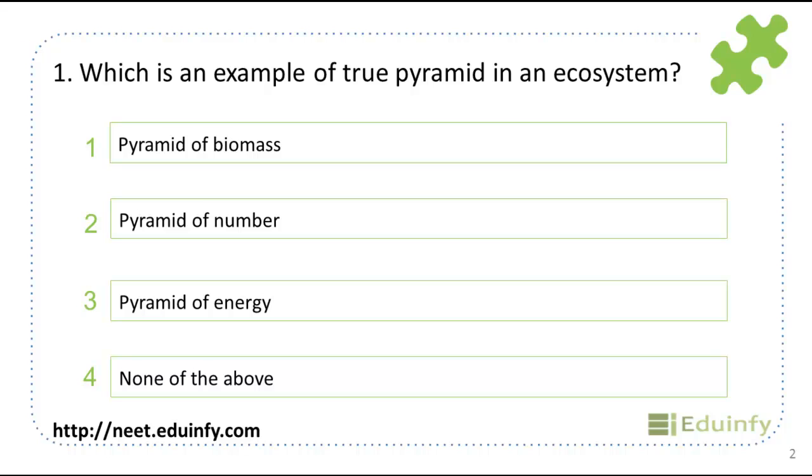In this pyramid of energy, it is always in an upright position. From bottom to top level, there is wastage or loss of energy. So being upright, it is a true pyramid in an ecosystem. So the third one is the answer.